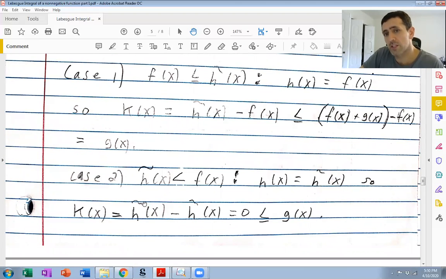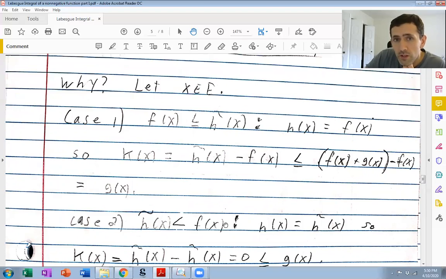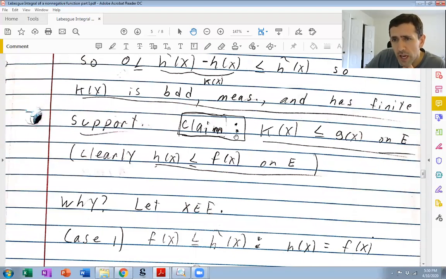So k of x is, definition again, h tilde of x minus h of x. h of x is h tilde of x in this case. So k of x is 0, and 0 is always less than or equal to g, because g is non-negative. Okay, so in both cases, k is less than or equal to g on E.